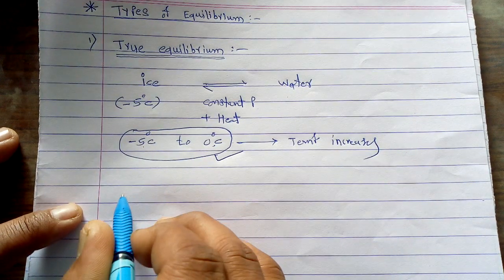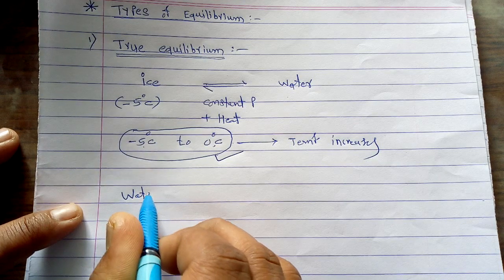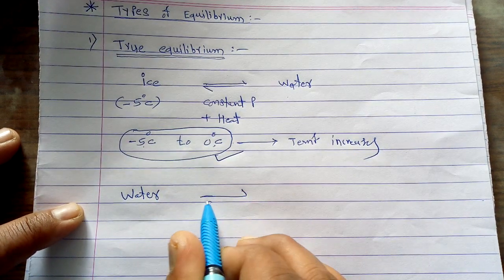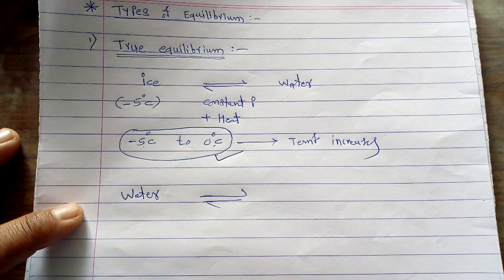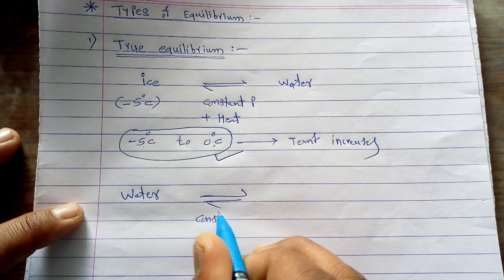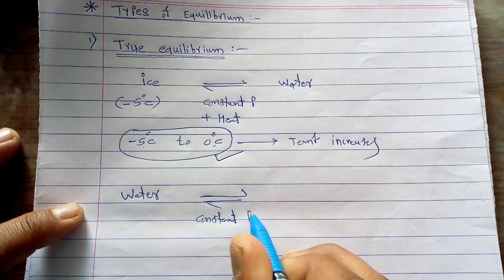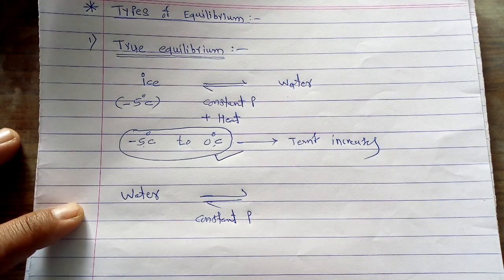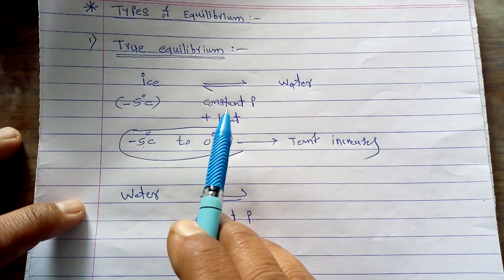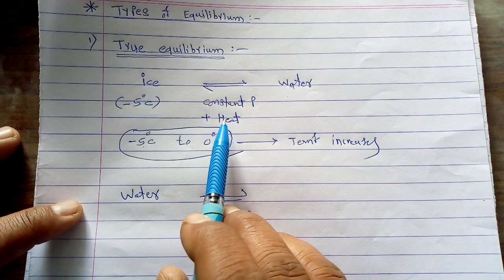Suppose we consider the water phase of the particular system, and again we take into consideration constant pressure. If we maintain the pressure constant for a given system, then in the first case we apply heat.